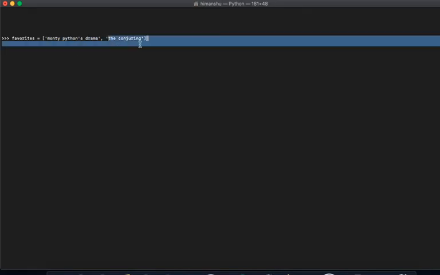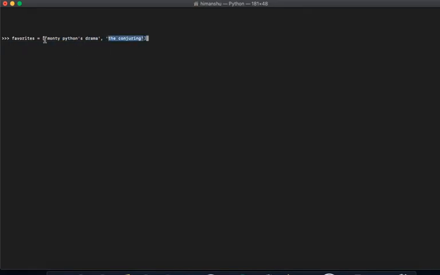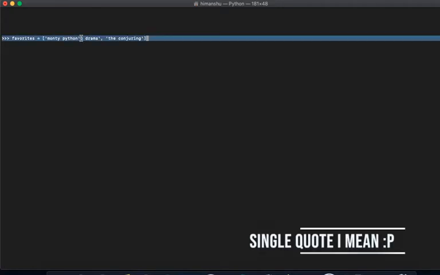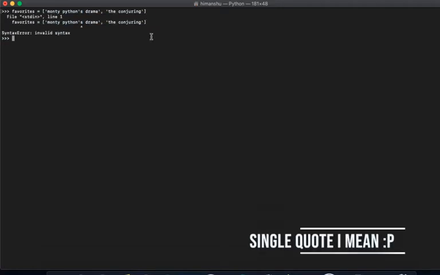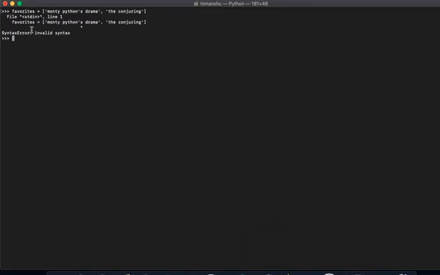It breaks the sentence at the quotation mark, so if I type this, you can notice that it says invalid syntax. To get rid of this, I can do something like this, and if I type favorites, it gives this back, right?